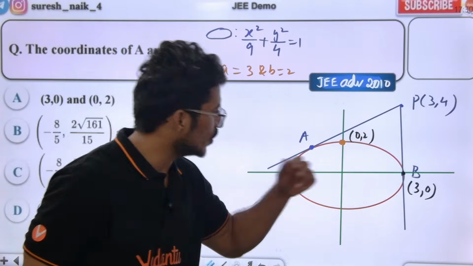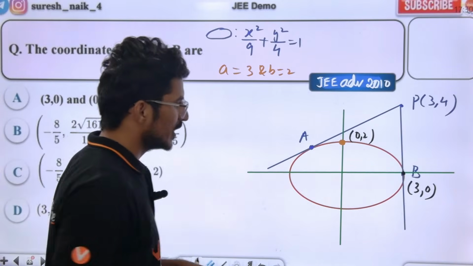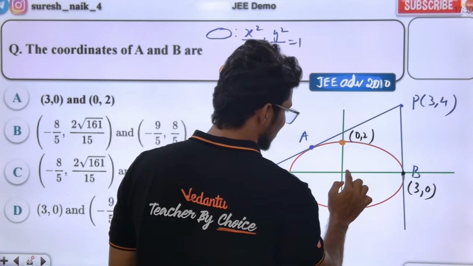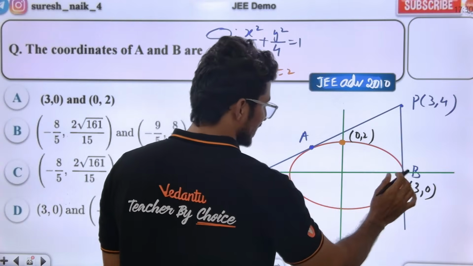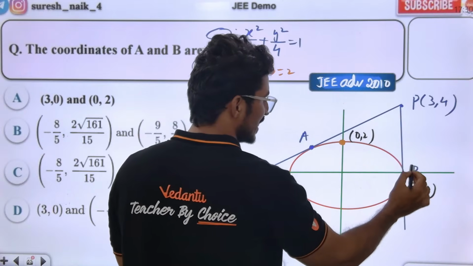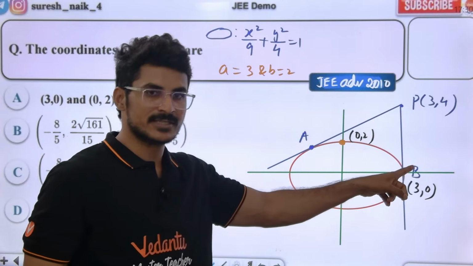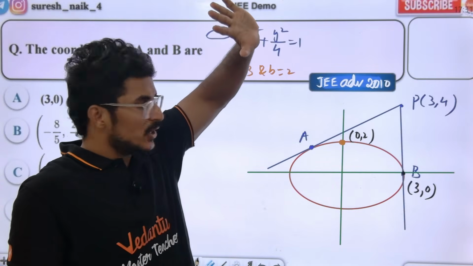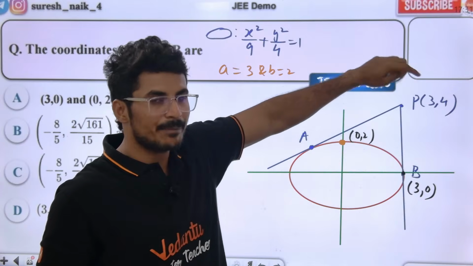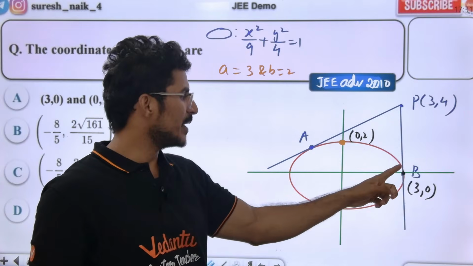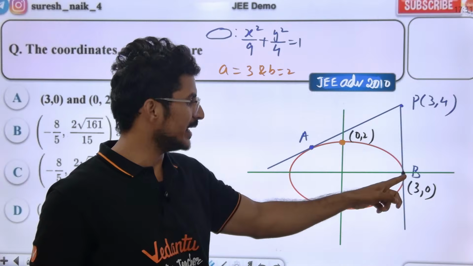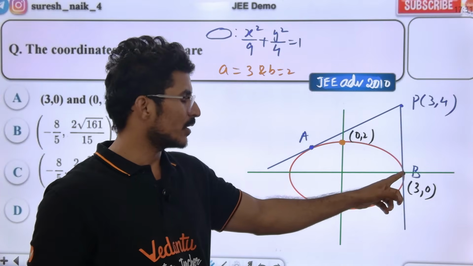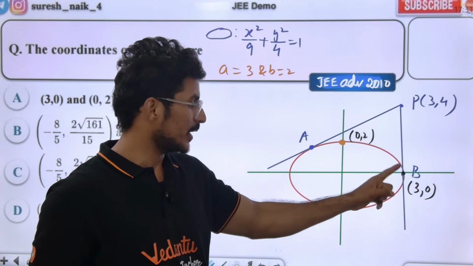This is 3, 0. Basically this is 3, 4, but for 3, 4 the x length is 3. In the length 3, it is 3, 0. So definitely the point B will be at the vertex of the ellipse, sorry. I'll tell you why. Point P is at 3, 4, at x coordinate 3. What is point B basically? It is where the tangent meets the ellipse, at what point? Point B.